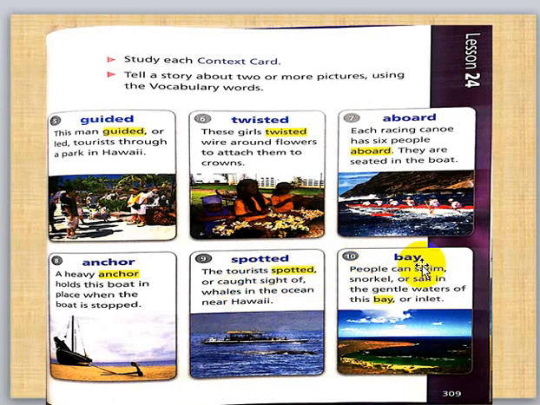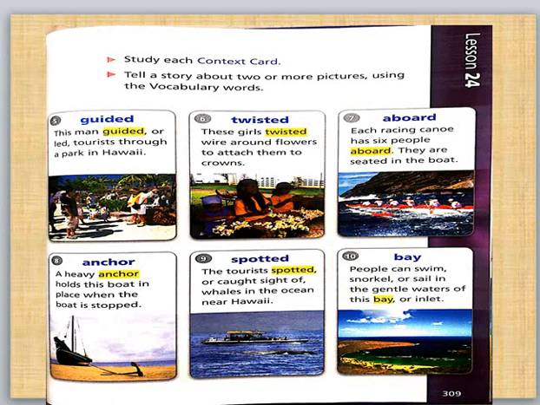Number 10, bay. People can swim, snorkel, or sail in the gentle waters of this bay. This is a place of water you can swim in. Okay, so we have now studied all the target vocabulary. 10 target vocabulary words, 10 important words.